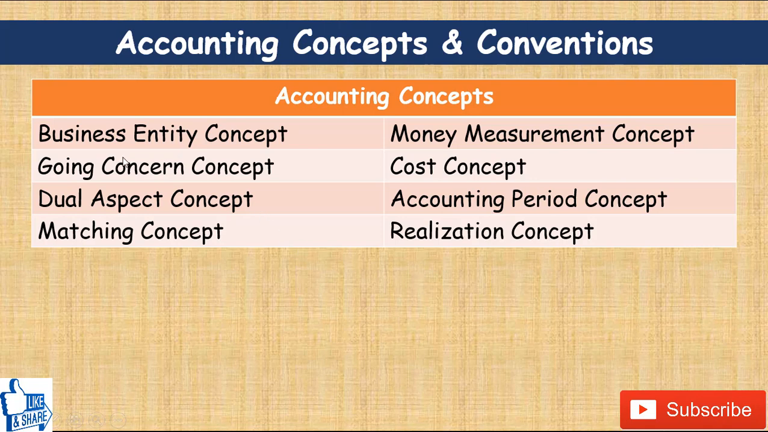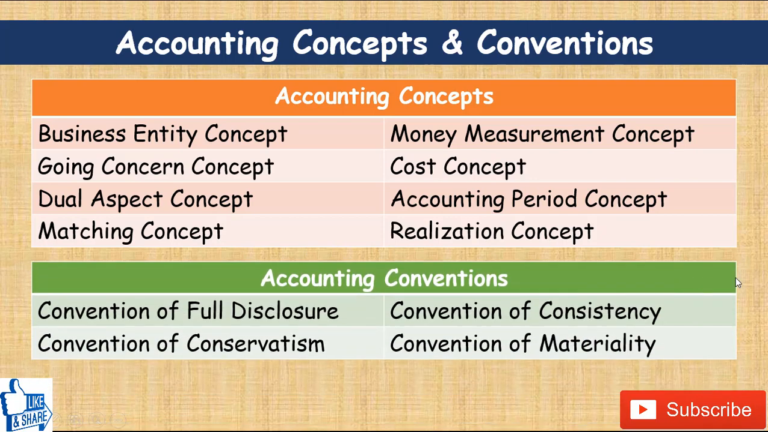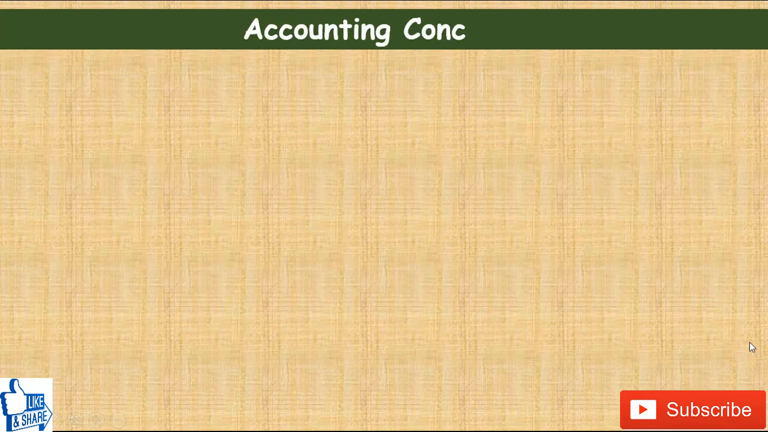The business entity concept, money measurement concept, going concern concept, cost concept, dual aspect concept, accounting period concept, matching concept, and realization concept. Besides this, we are also going to discuss some accounting conventions like convention of full disclosure, convention of consistency, convention of conservatism, and convention of materiality. So let's begin. Let's first study about accounting concepts.